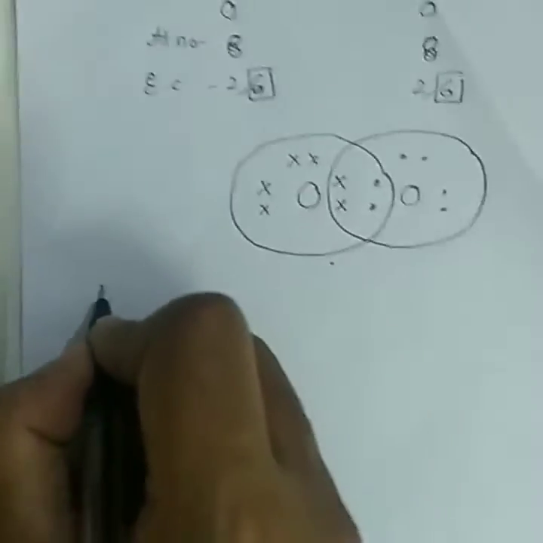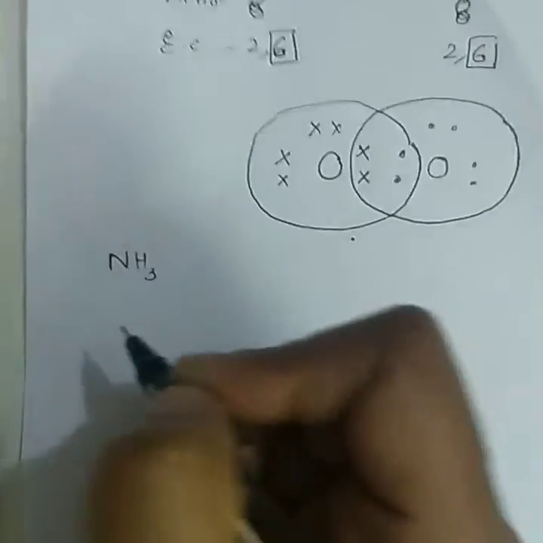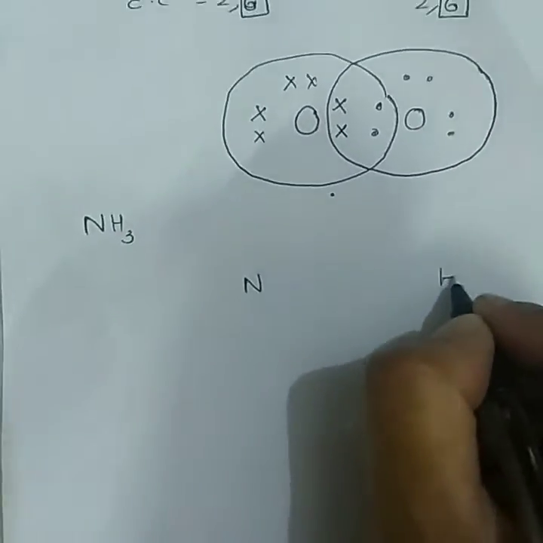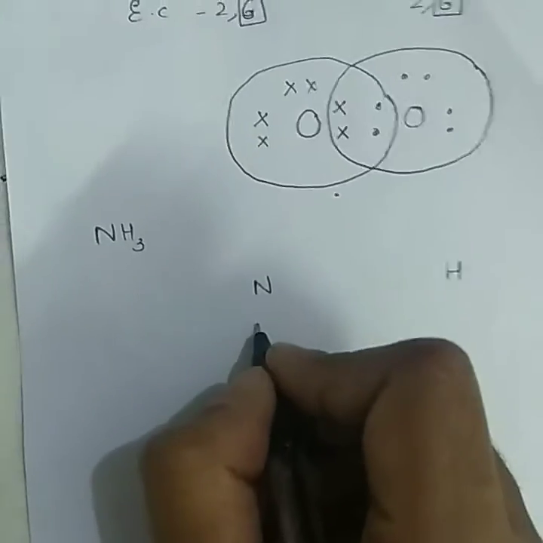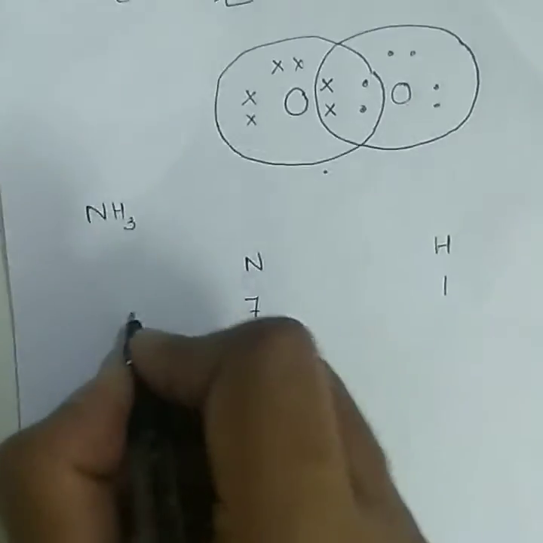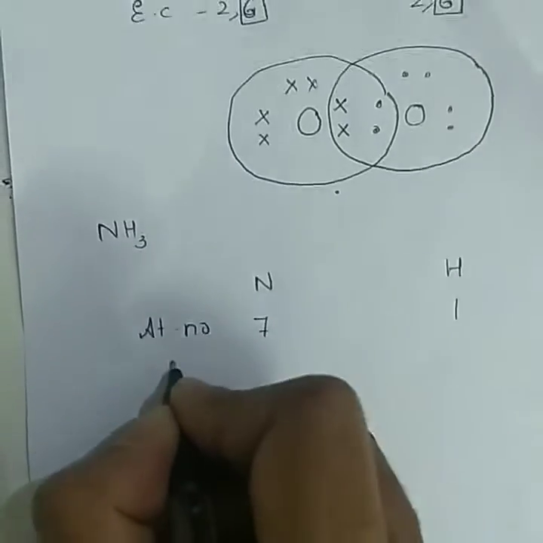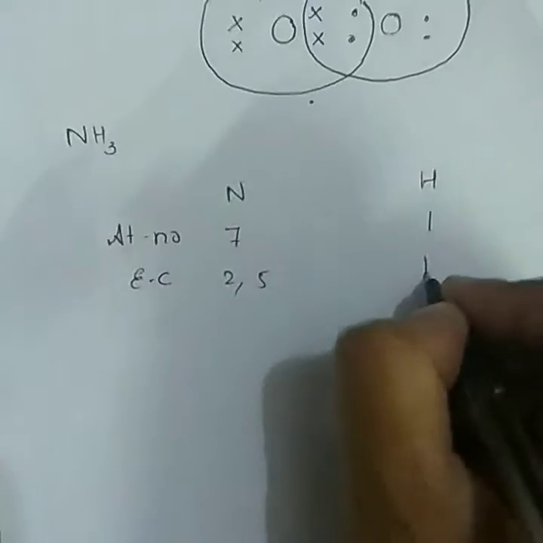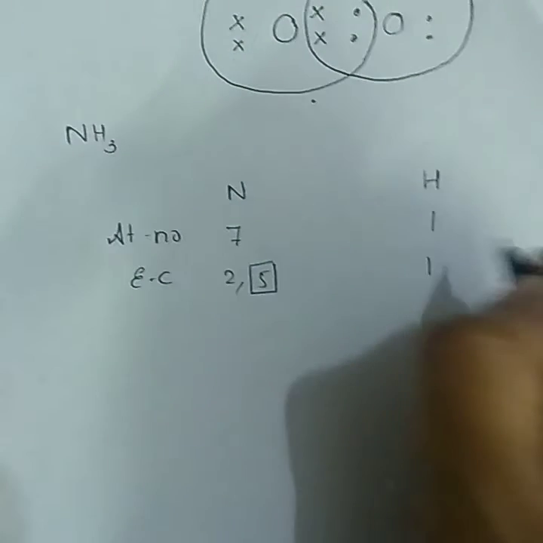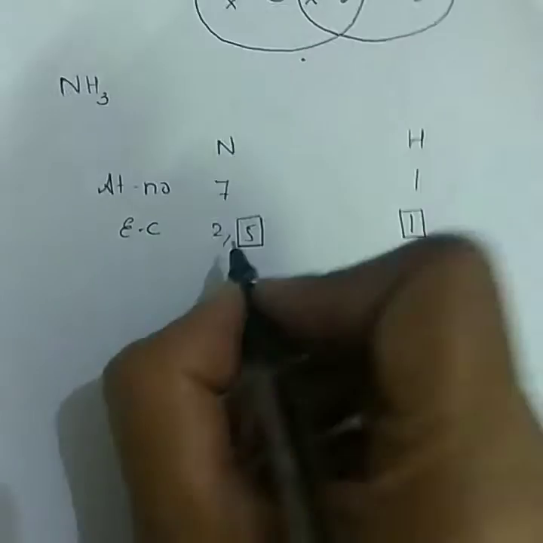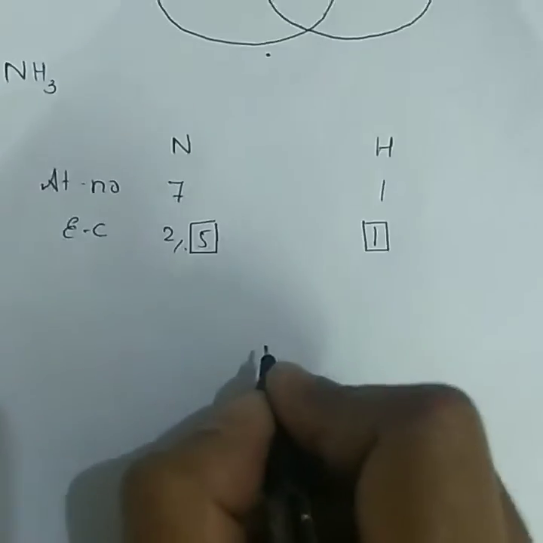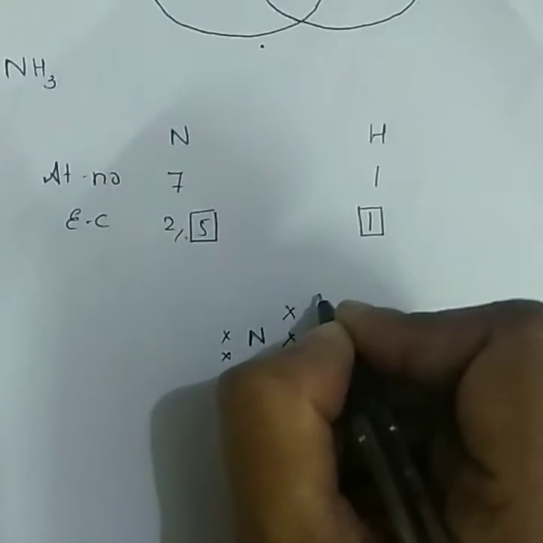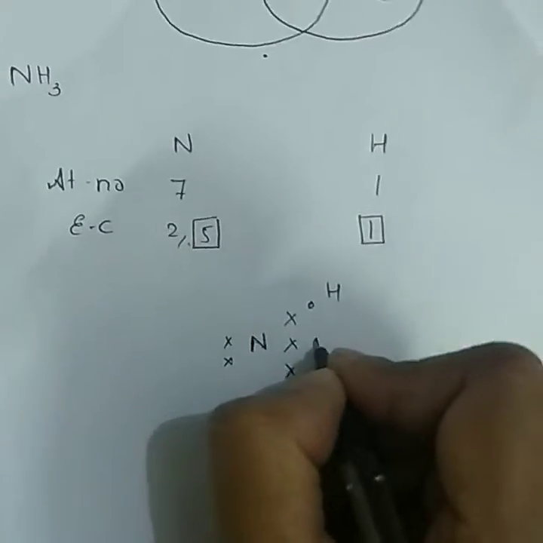Similarly, one more example, ammonia, NH3. So nitrogen and hydrogen, 2 different atoms. Nitrogen's atomic number is 7, hydrogen's is 1. The electronic configuration of nitrogen is 2, 5 and of hydrogen is 1. So 5 valence electrons. It requires 3 more electrons to become stable.